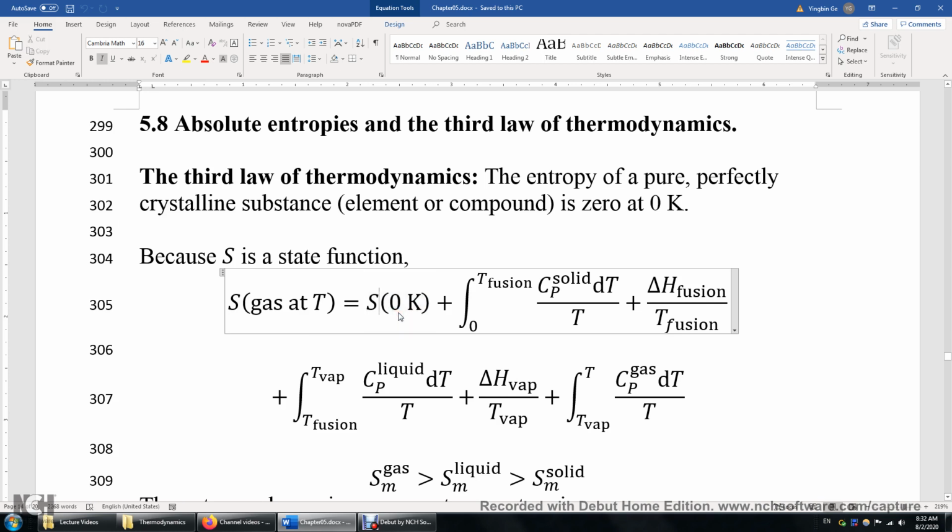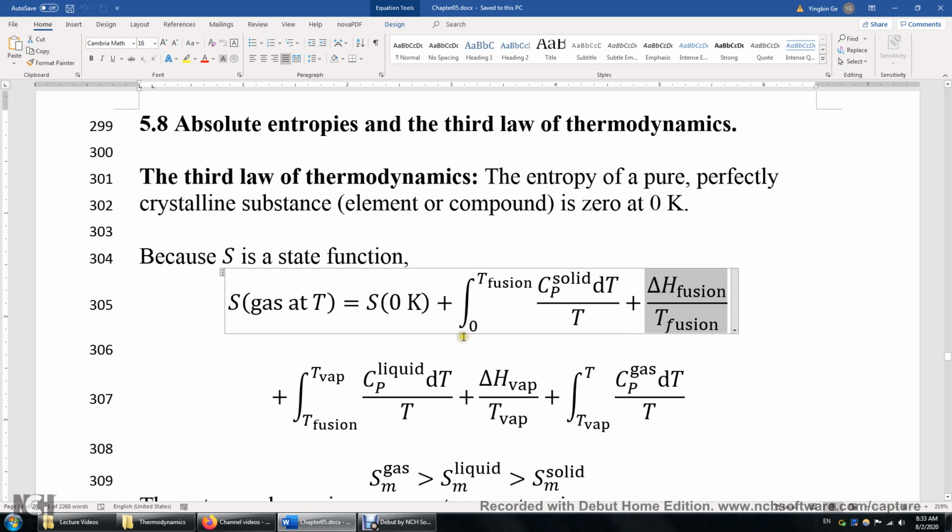And then, because entropy is a state function, we can gradually increase the temperature of the oxygen solid from 0K to its melting point. And then we can use this equation to compute the entropy increase from 0K to the melting point, while this oxygen is in the solid phase. This term helps us to calculate the entropy change of the fusion of the oxygen.